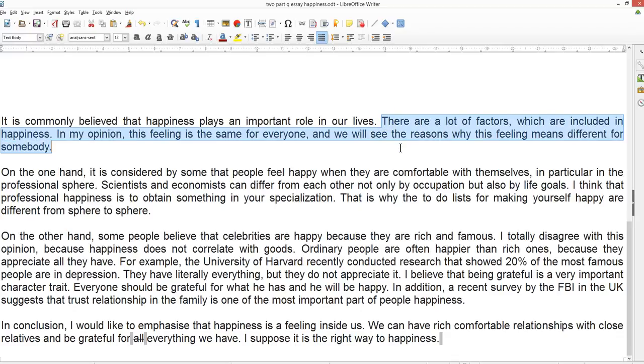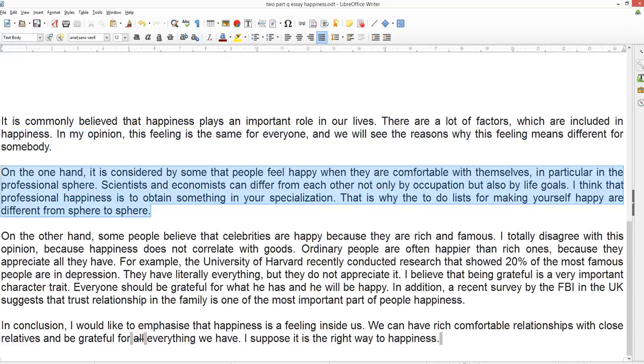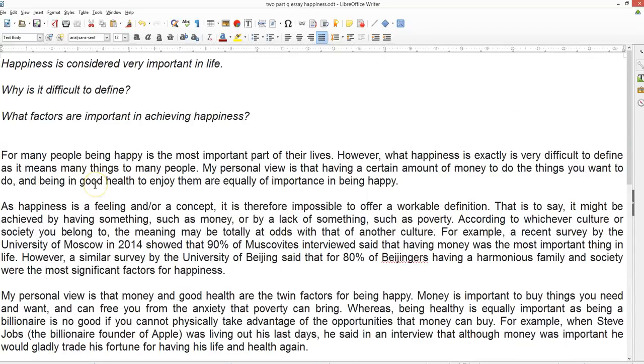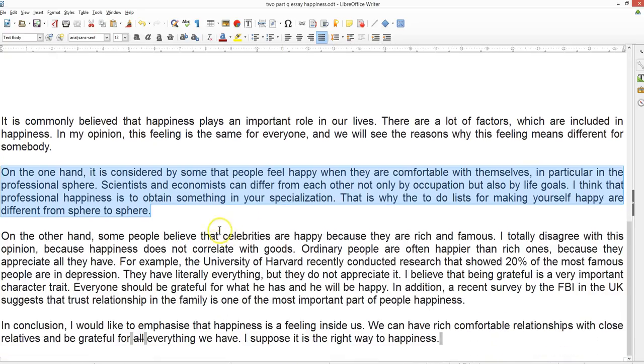How do you intend to briefly answer the two questions? Then we need one main idea for question one. Why is it difficult? And then question two, what factors? I think that this is a factor. It's a factor because here's the reason why it's a factor. For example, it's a factor because 80% of people said blah, blah, blah, blah.